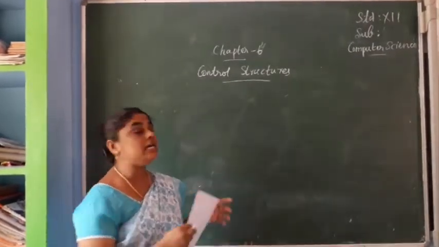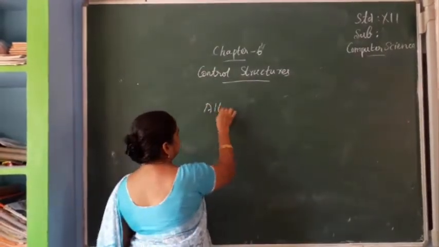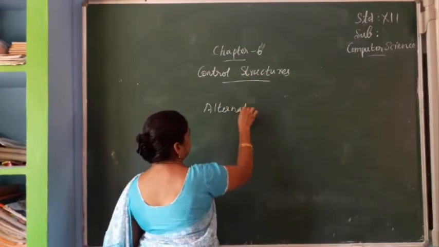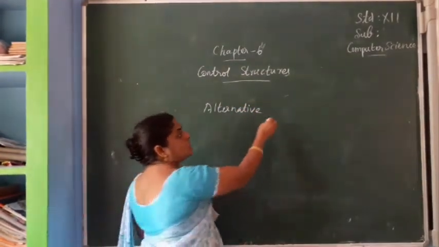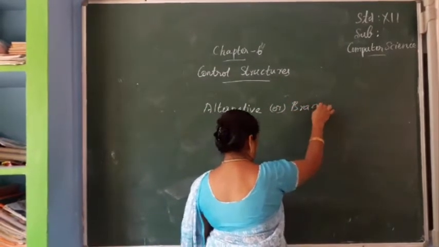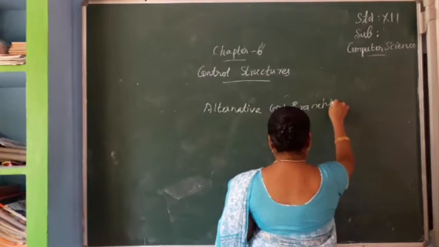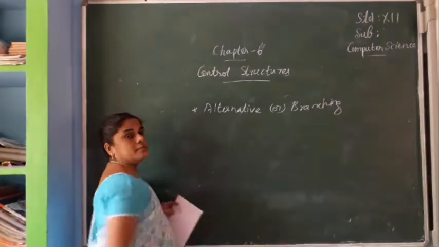That is known as alternative or branching. This alternative statement is also known as branching.